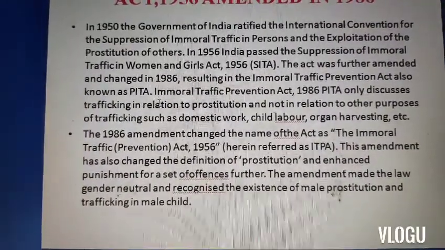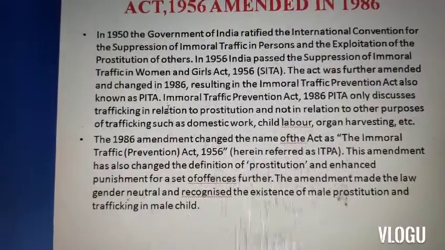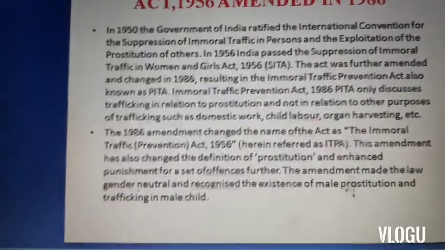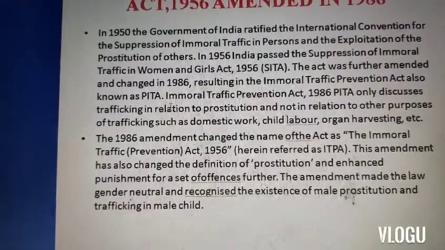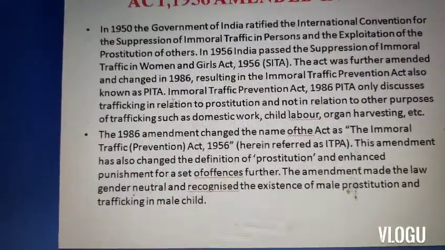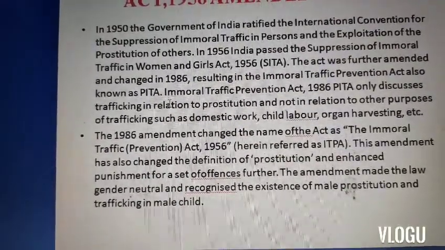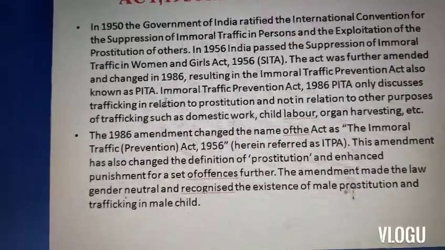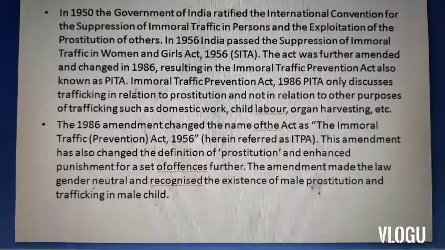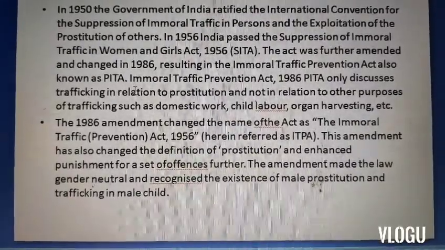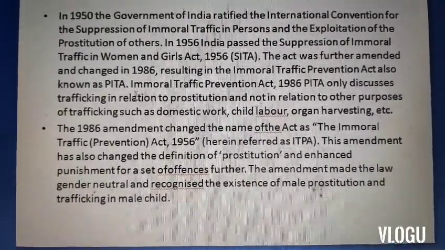This amendment has also changed the definition of prostitution and enhanced the punishment for the set of offences further. And it made the law gender neutral and recognized the existence of male prostitution and trafficking in male children too. So these are certain legislations or certain protections which are available under the special legislations.